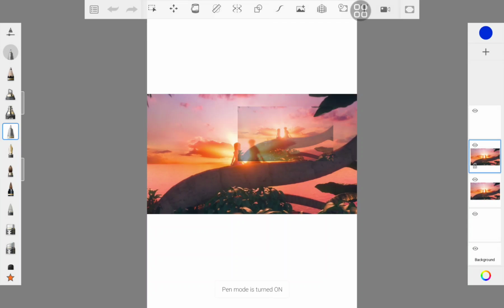Okay, it works. I have this picture here, and then I make a copy of it, smaller, and more transparent, so that we can see what's going on later.